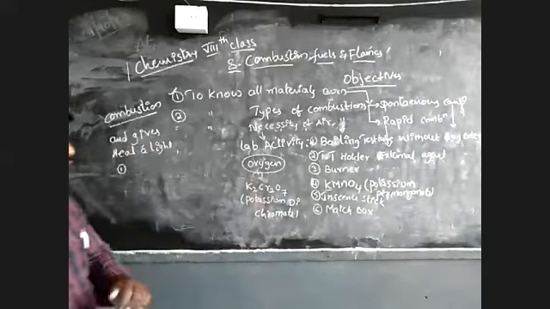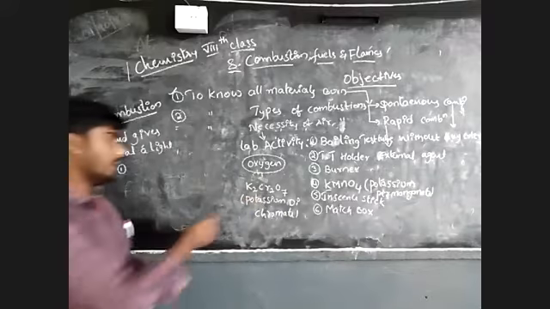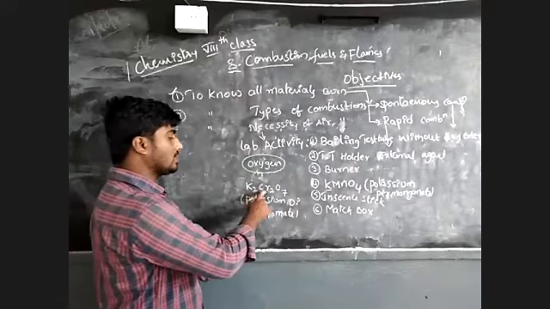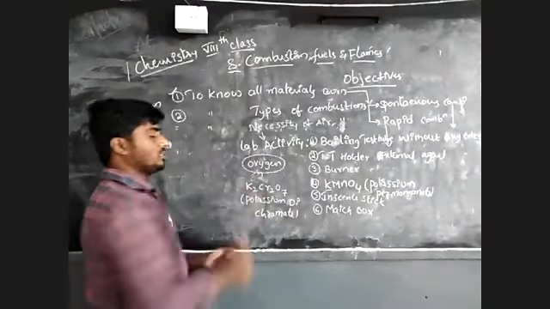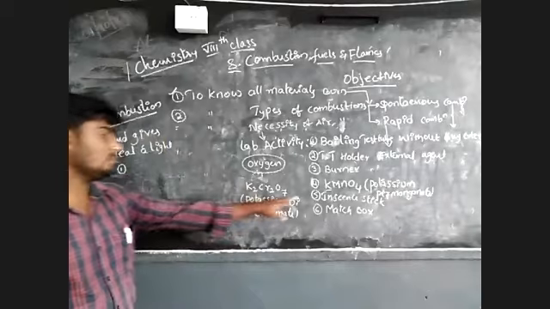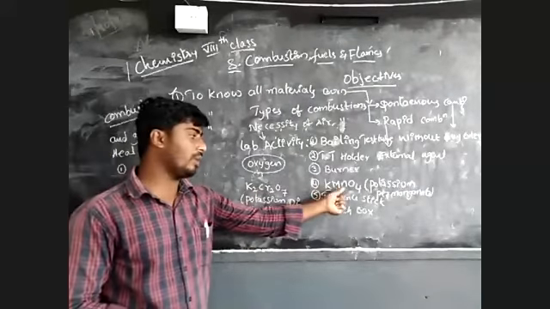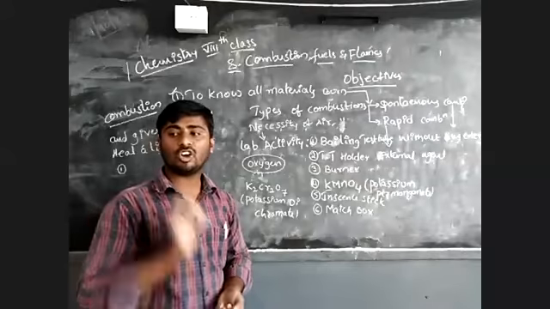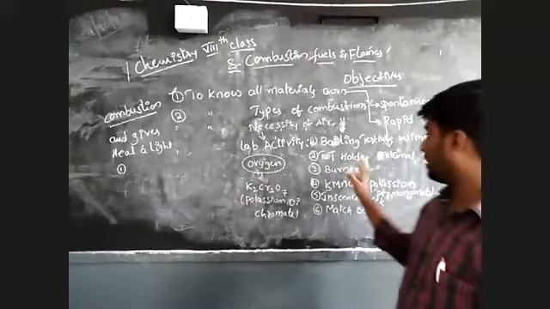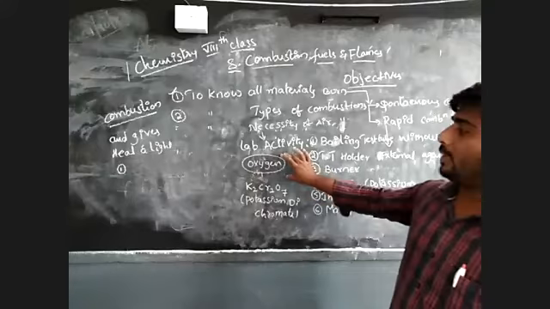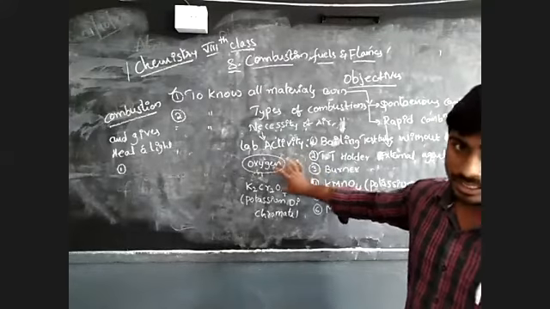Cr is chromium, O is oxygen. This is potassium dichromate. Potassium permanganate and potassium dichromate, these two are the best oxidizing agents.